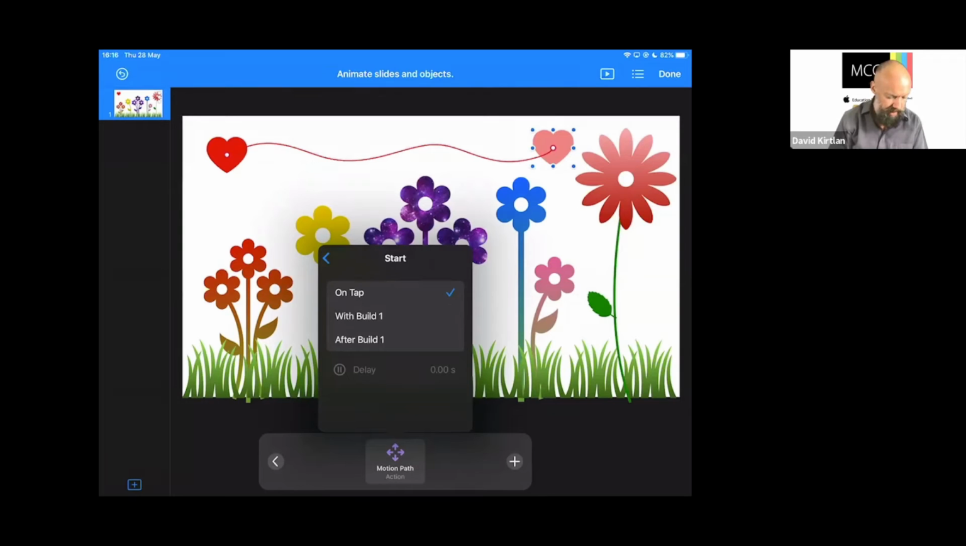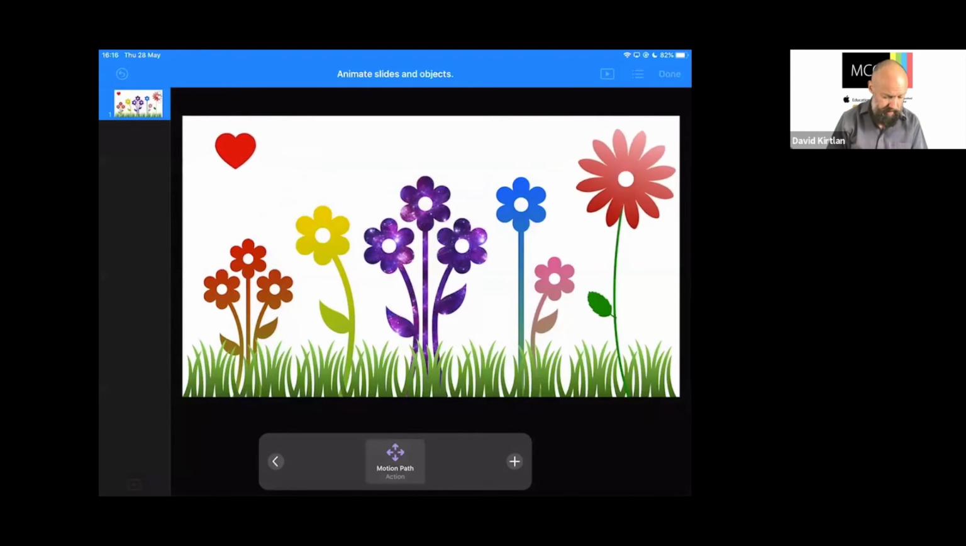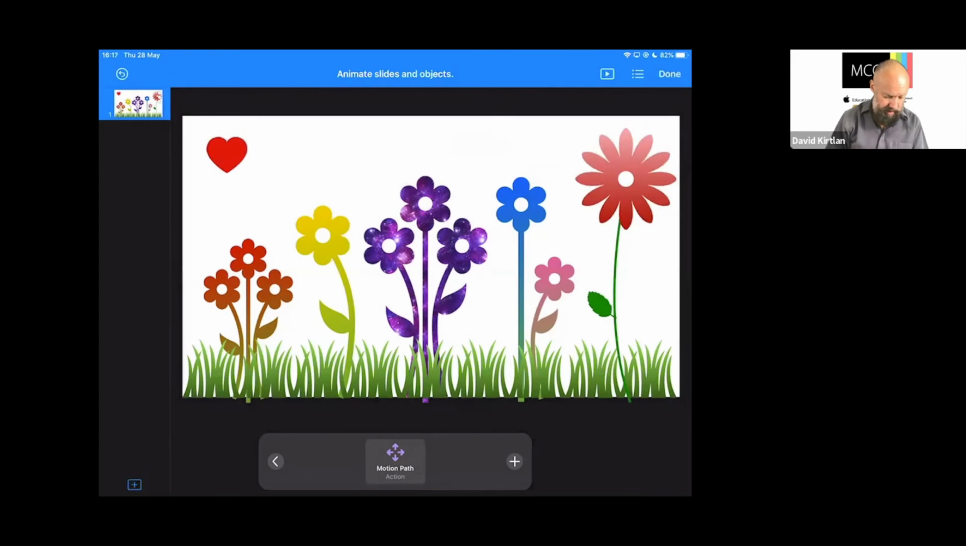But I want it to go at the same time as that flower. So as the flower rotates, that heart will follow that kind of wavy line. I don't want any delays or anything. I just want it to follow that movement. And that's looking pretty good. So we'll leave that there. That's looking great. Okay, good. So let me press done.